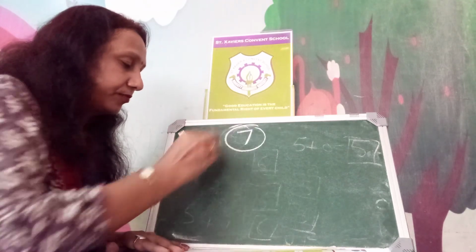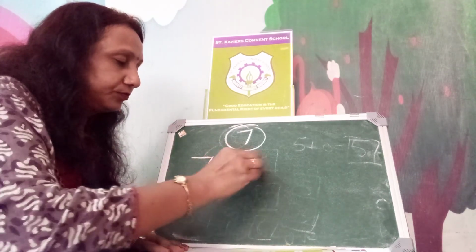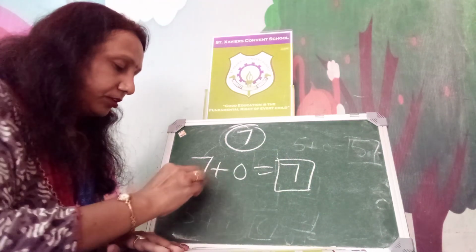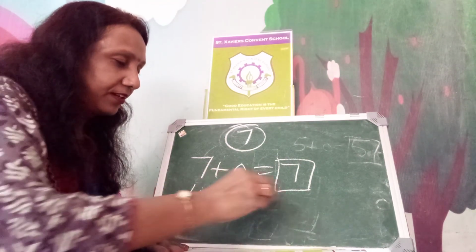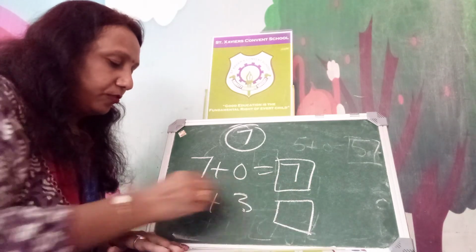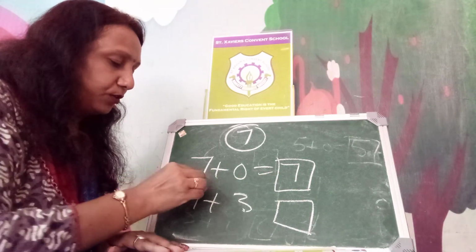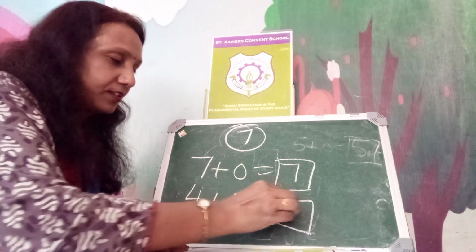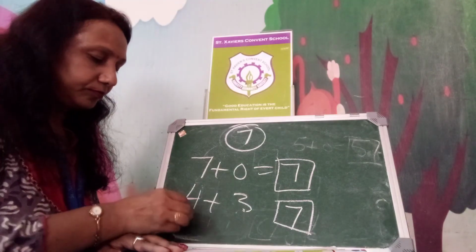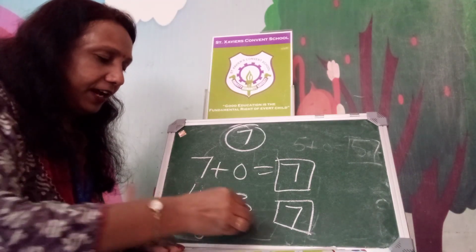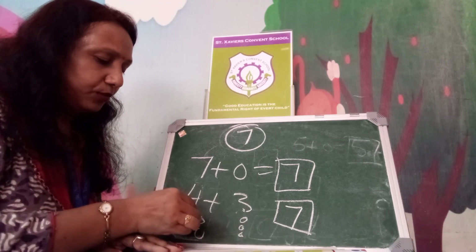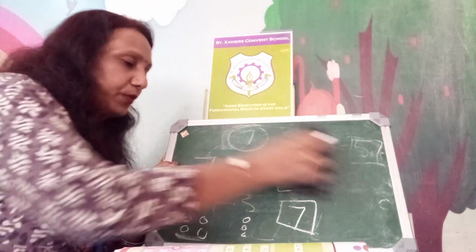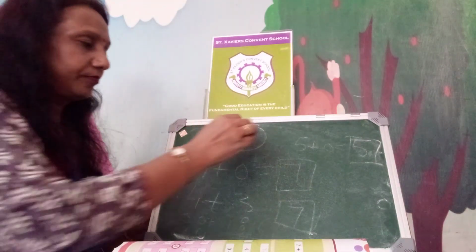Now the 7. When we add 7 plus 0, answer will be 7. This combination. 4 plus 3, count it. 1, 2, 3, 4 and 3. 4, 5, 6, 7. Here also 7. 1, 2, 3, 4 and 1, 2, 3. 1, 2, 3, 4, 5, 6, 7. The answer 7 combination. Combination of 8, many ways.